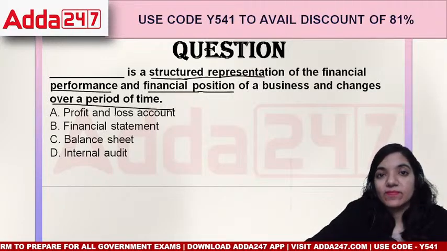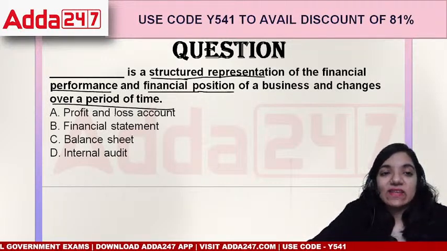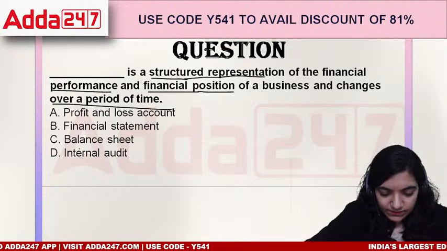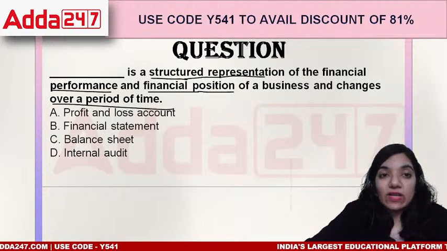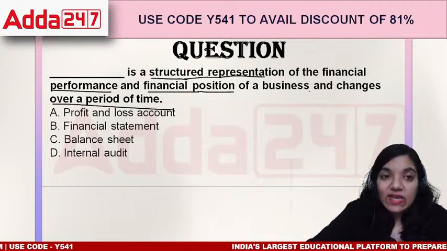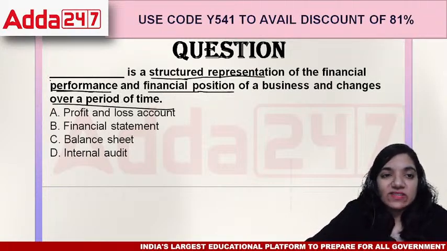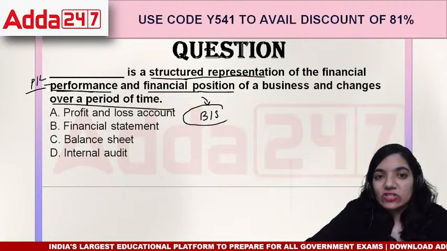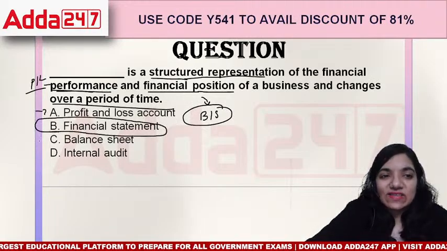Then, dash is a structured representation of the financial performance and financial position of the business and changes over a period of time. Profit and loss account, financial statements, balance sheet, or internal audit? A structured representation of the financial performance and position of a business is like performance as well as position. Performance is linked with P&L and financial position is linked with the balance sheet. So combined, they are called the financial statements, because this is a confusing point.